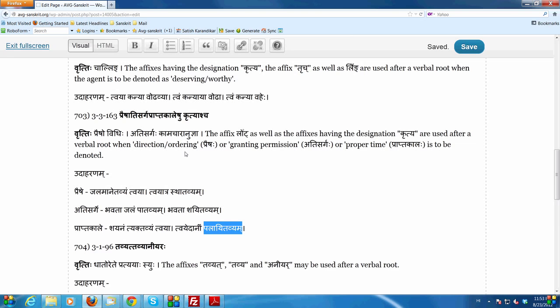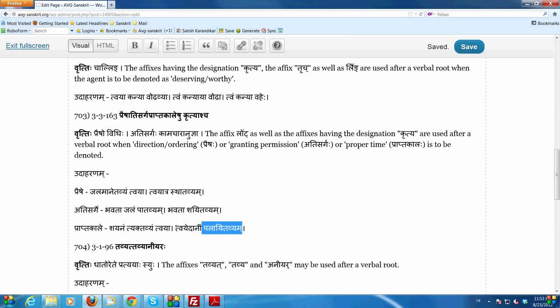This is the prapta kala artha. It means that the action of running away is to be done by you, and this is the right time for that action. You can use lot pratyaya also. Idanim palayasva. Idanim palayasva means right at this time you should run away. This is the right time for you to run away. This is the proper time for you to run away.